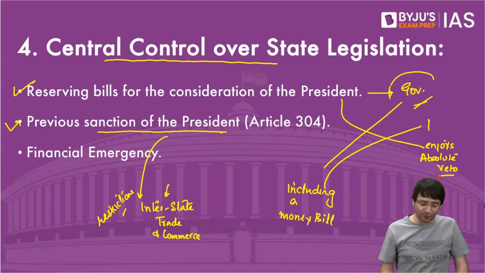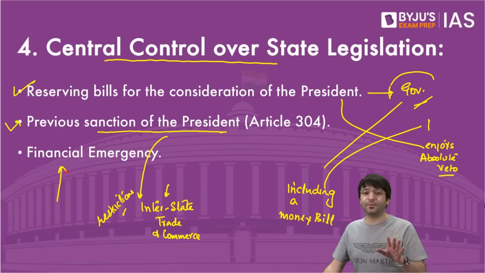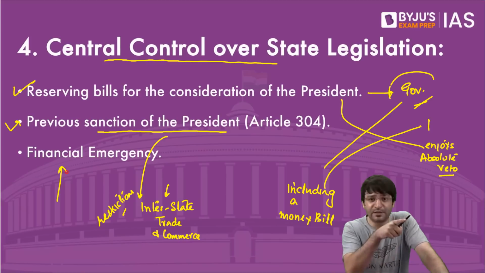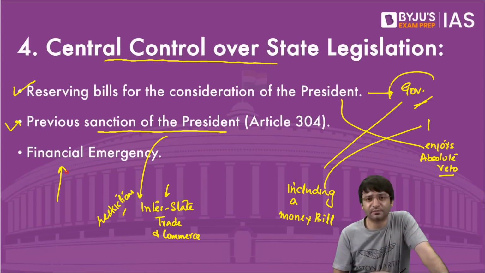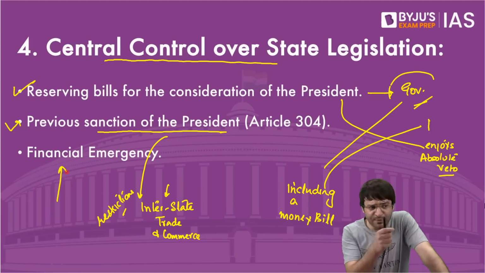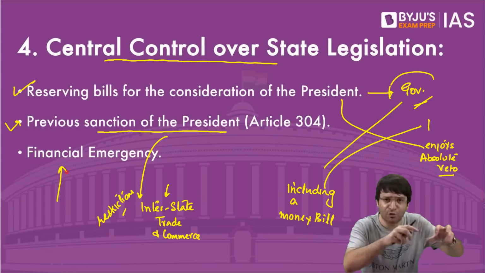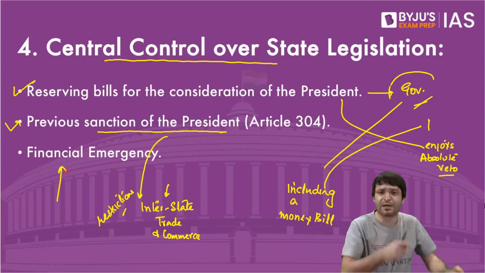And then there is something known as financial emergency, which we have discussed. During financial emergency, directives can be issued by the center to the state that your money bills be reserved for the President. Your budget, reserve for the President. Any bill talking about withdrawal of money from the consolidated fund of the state, reserve for the President. So center exercising control over a state, even in financial matters.